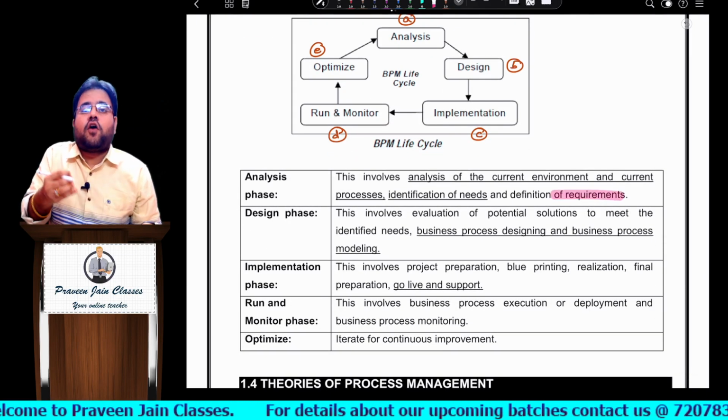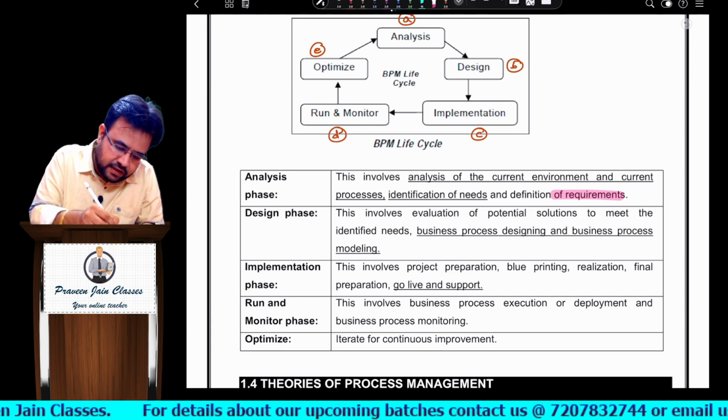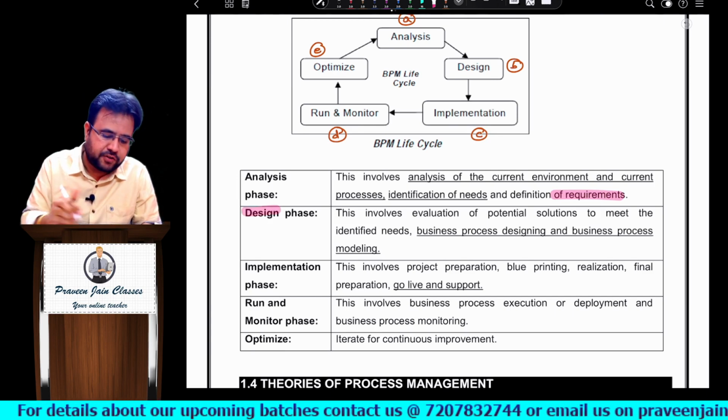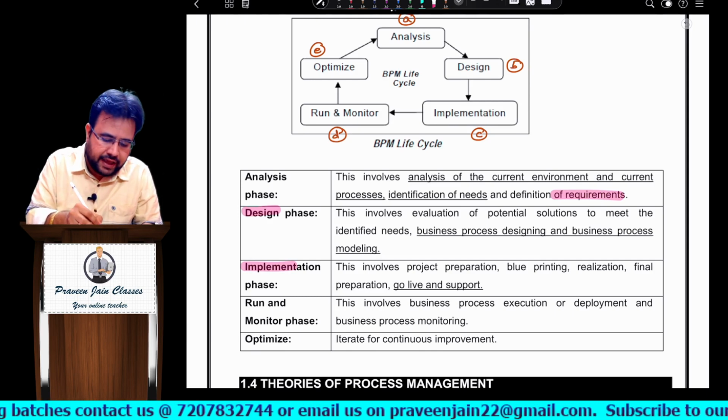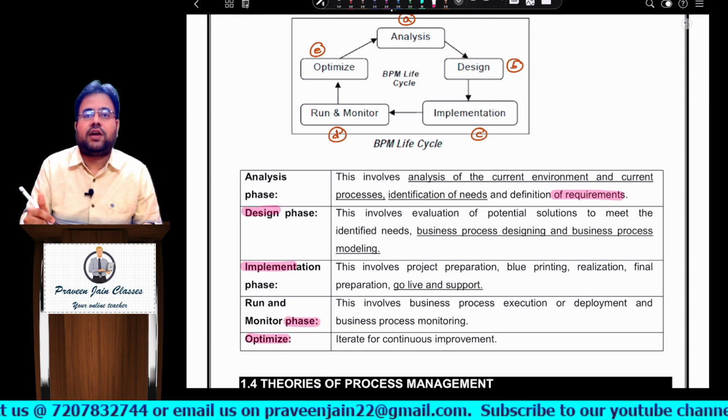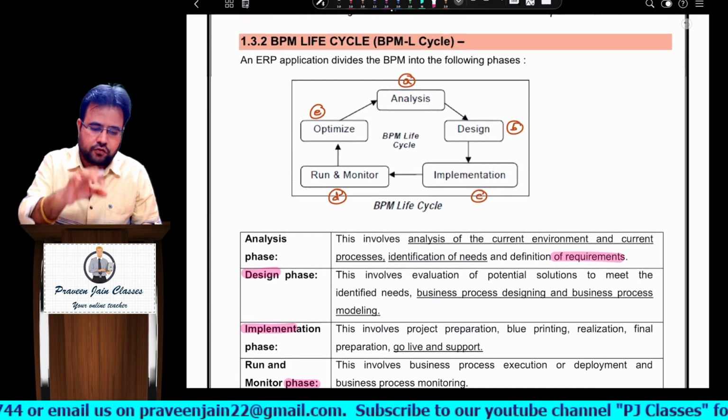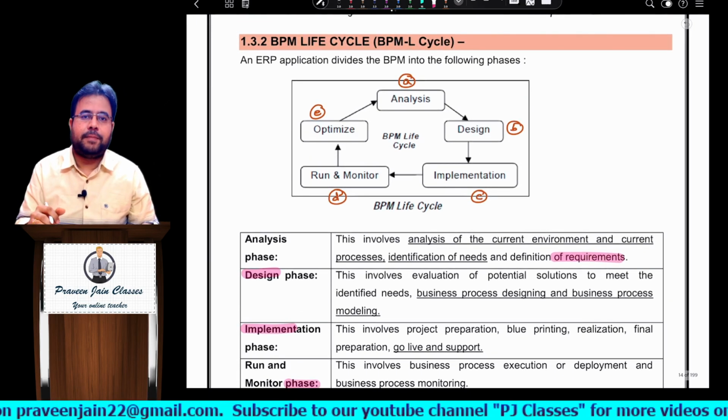Analysis means what, sir? Here we have to find out what our exact requirement is. In other words, what our website should provide. Next, sir, we have to design that website accordingly. We have to implement that website. When we are running, we may find some errors, so find and then remove those errors. That is what I mean by optimize. So these are the 5 stages in the BPM life cycle.